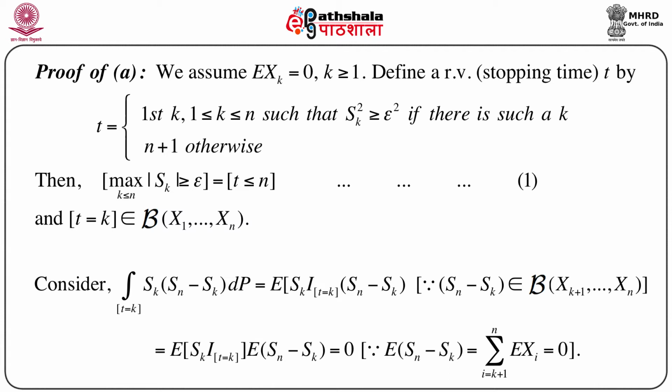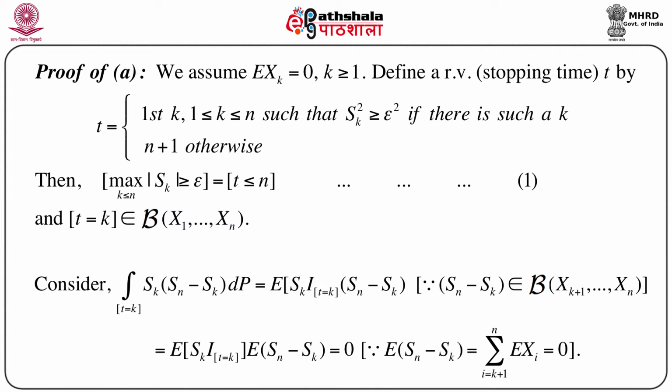If such a k holds, then k must lie between 1 and n, so T must be less than or equal to n. Let us call this equation 1. And it is pretty obvious that the event T equals k belongs to the Borel sigma field generated by X1, X2, up to Xk.